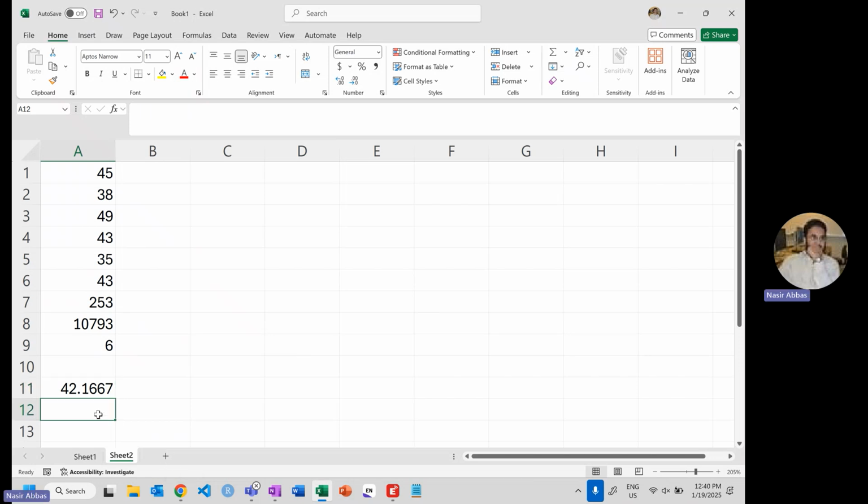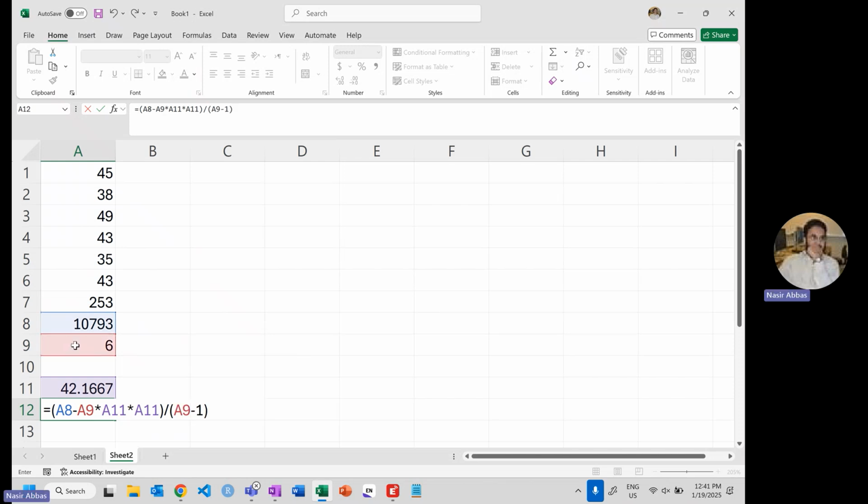Before the standard deviation, you must find the variance. Let's go back to the formula. It is summation x square, which is here 10793, minus n times x bar square, that is 6 times x bar multiplied by x bar, divided by n minus 1, according to the formula. Here is your variance, round it to 4.